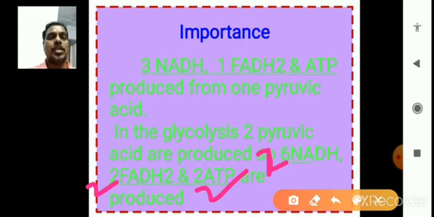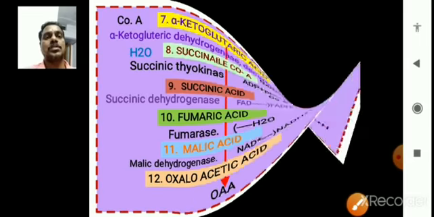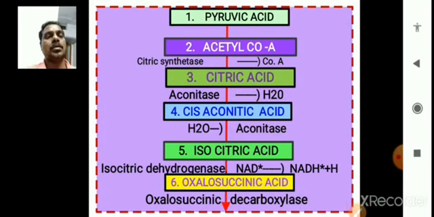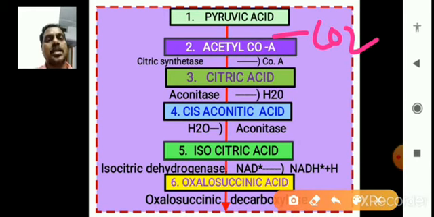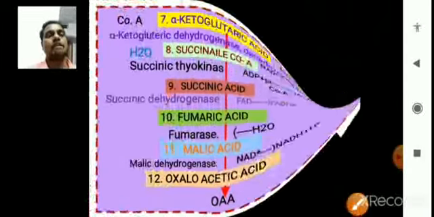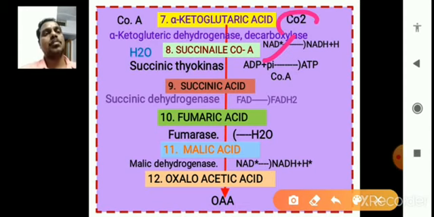And how many carbon dioxides are released from each Krebs cycle? See here, in the acetyl coenzyme A formation, one carbon dioxide is released, and between oxalosuccinic acid and alpha ketoglutaric acid, one carbon dioxide is released, and between alpha ketoglutaric acid and succinyl coenzyme A, again one carbon dioxide is released.